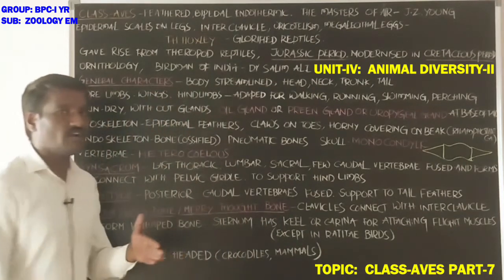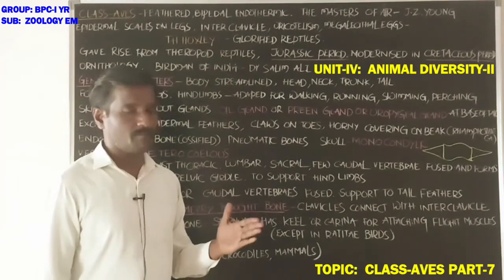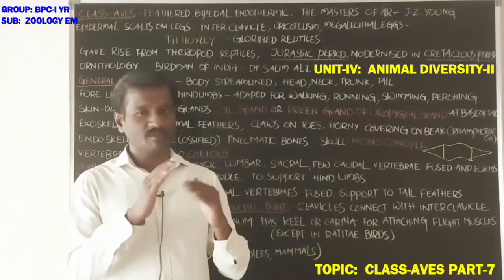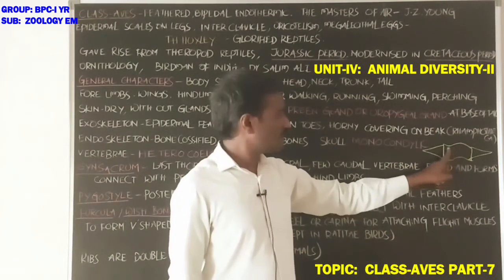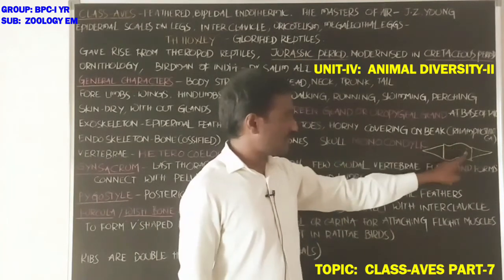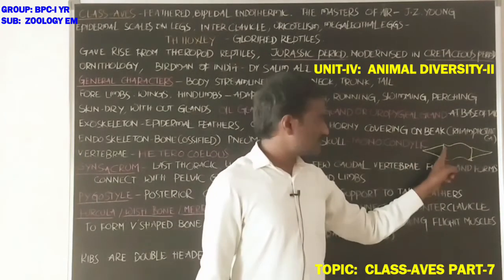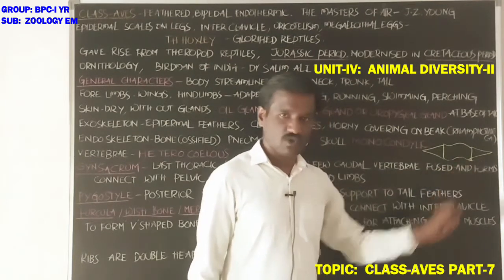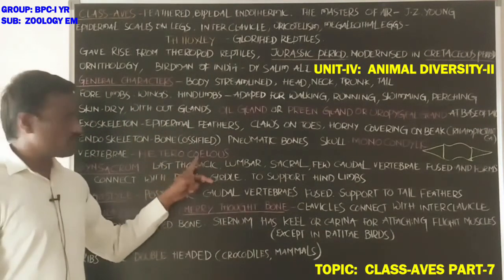And students, the vertebrae are heterocoelous vertebrae. If you observe each vertebra, there is a centrum. It is the centrum, it has an anterior face and a posterior face. Both faces have saddle-shaped structures. This type of vertebra present in birds is called heterocoelous.